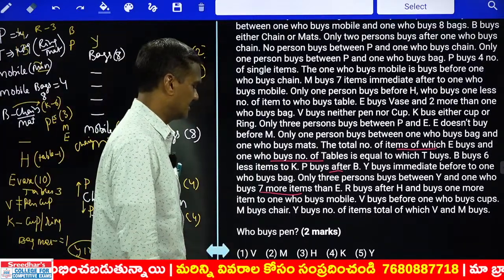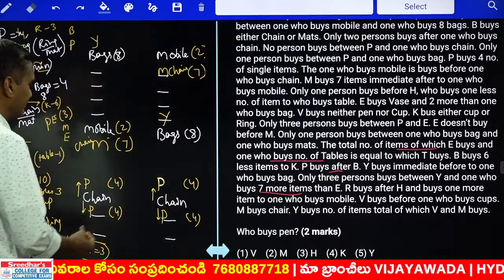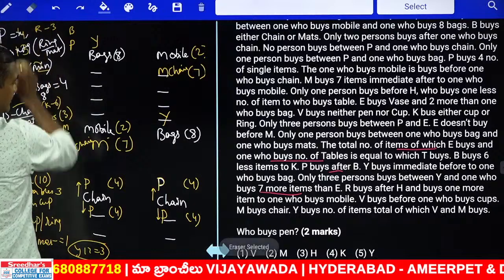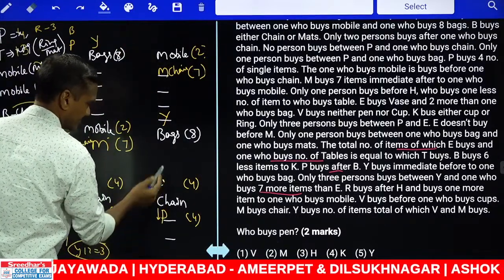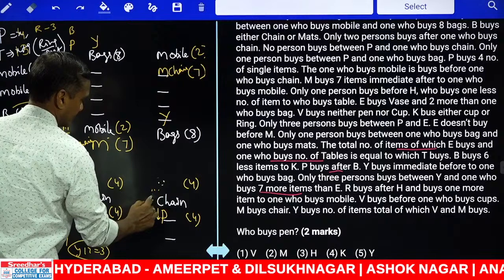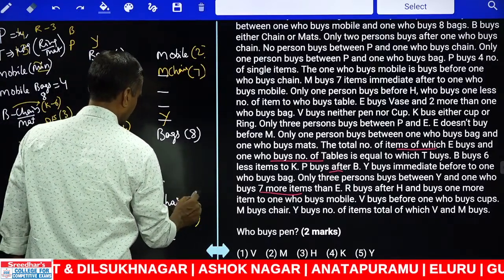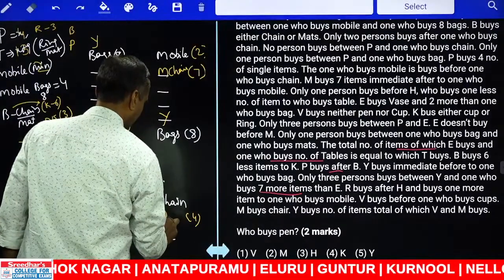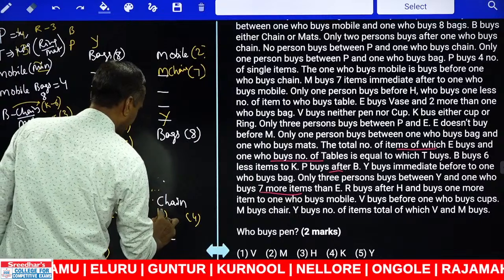Let us start with one. Then if you take for here, P. P has 2 possibilities, so let us start with this P. Now in the first case, let us take P, starting from the back. Now P is here. P how many? 4 items. Now first we are taking P. There are 4 items. P bought how many? 4 items. Where should we take P?